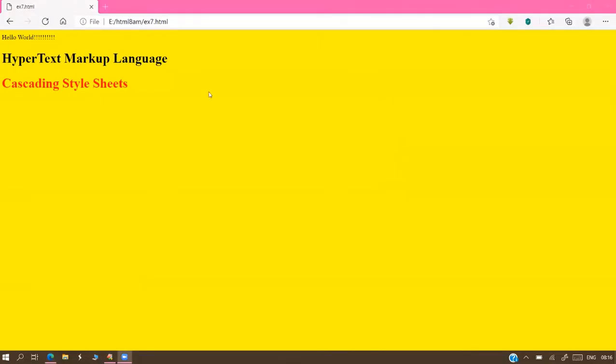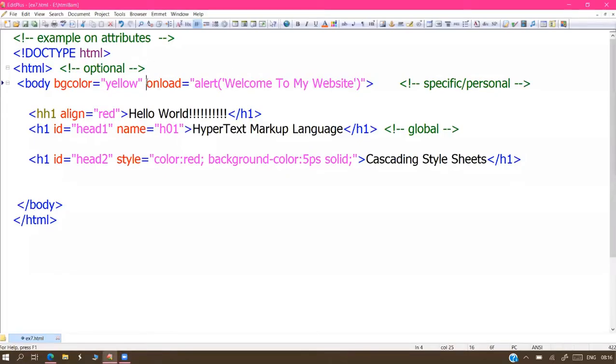Is onload an attribute only for the body tag? No, we can use it anywhere. For any HTML tag we can use it, but the body tag is suitable. You can use it everywhere, but the body tag is suitable.